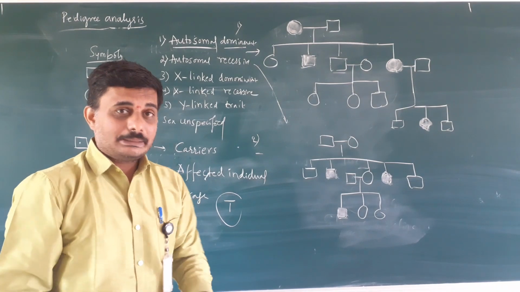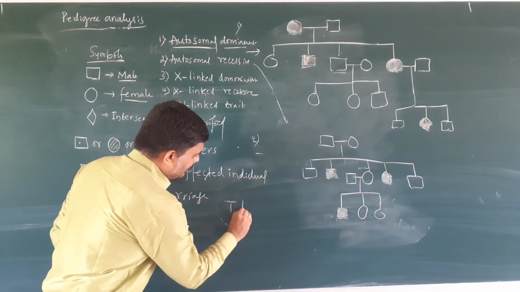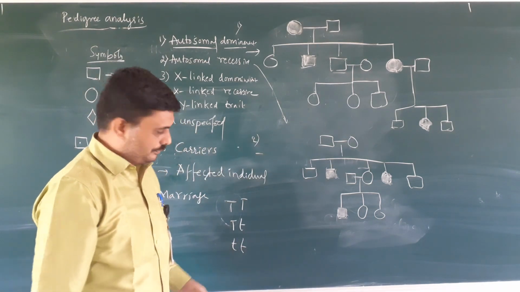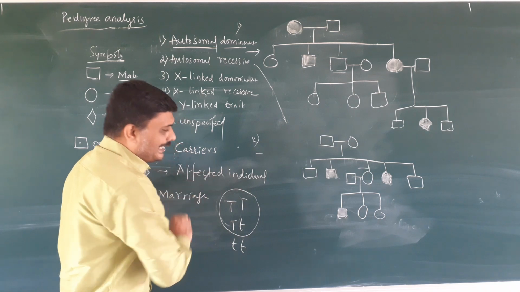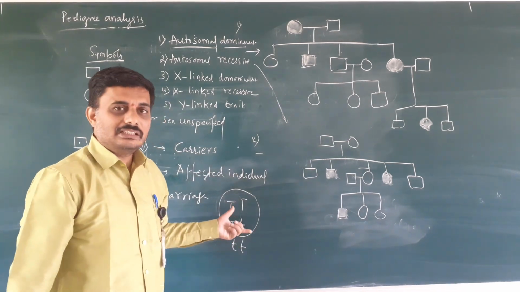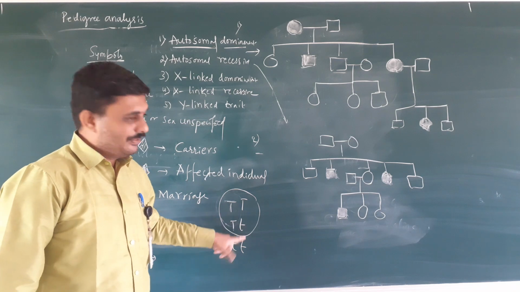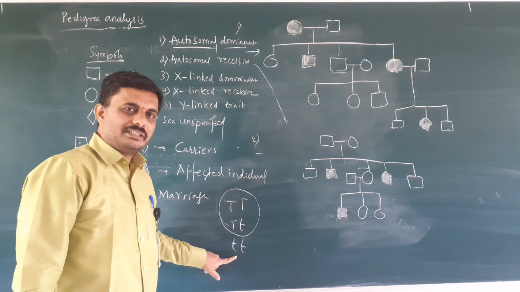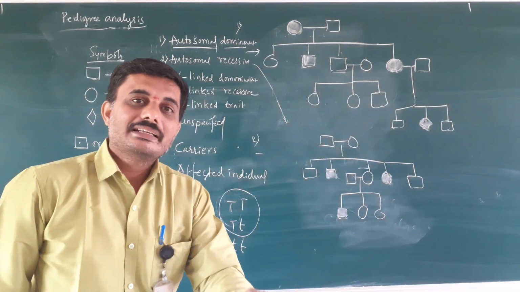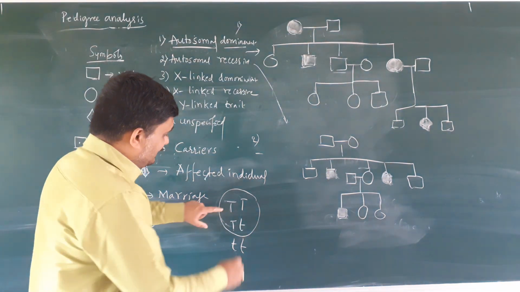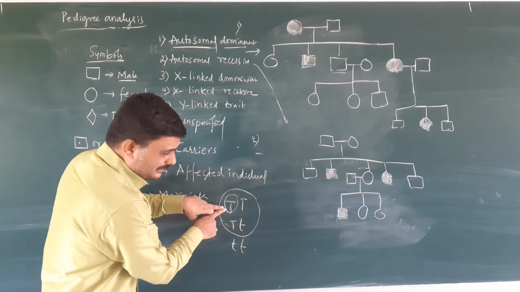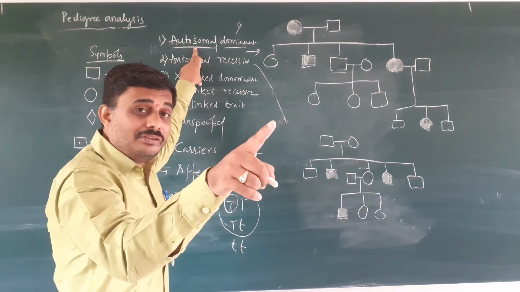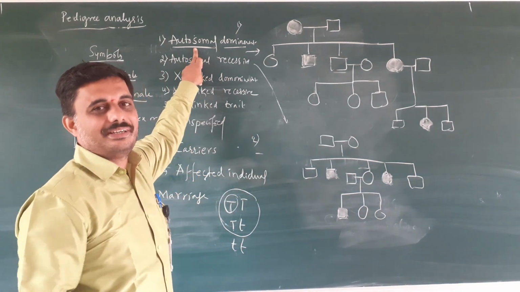The pattern is capital T capital T, capital T small t, and small t small t in a monohybrid cross, where in both the homozygous and heterozygous condition the phenotype is tall, whereas the recessive trait appears only in the double recessive condition, dwarf. So a dominant gene expresses in homozygous or heterozygous condition, and if the gene is located on the autosomes, it is called autosomal dominant.